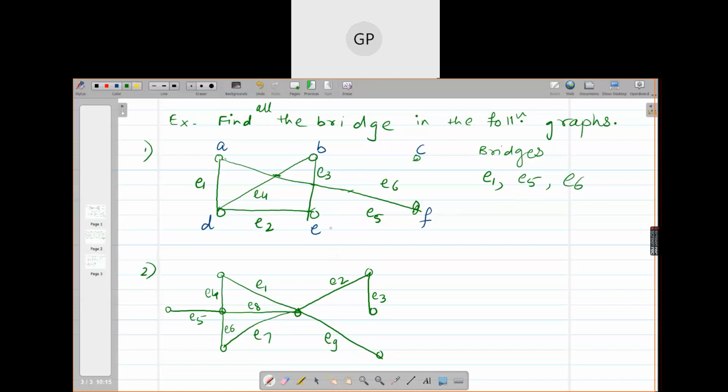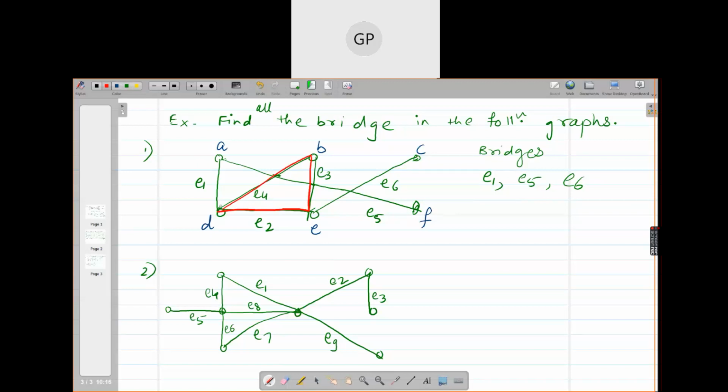Any other edge? There are 6 edges and 3 are part of the circuit. Do you observe this? These 3 edges, E4, E3 and E2, are part of the circuit, so they are not bridges. If you remove them, the remaining graph will not be disconnected.